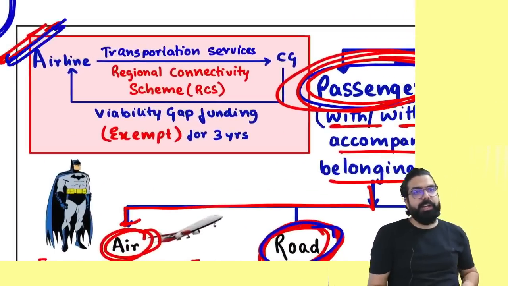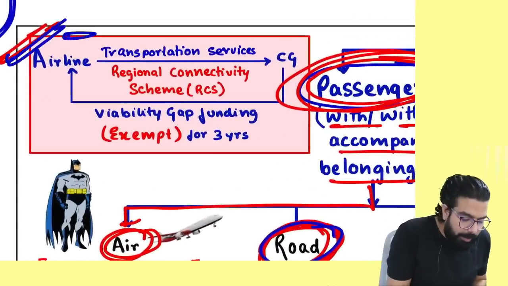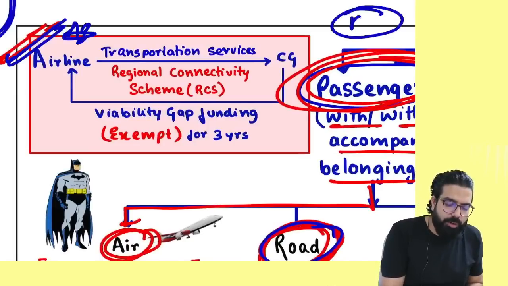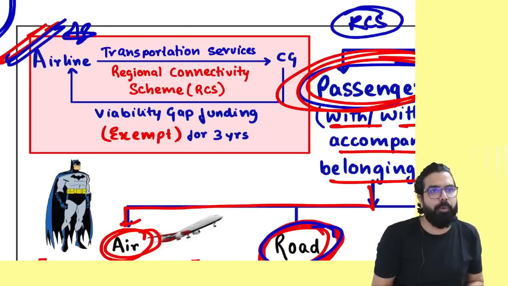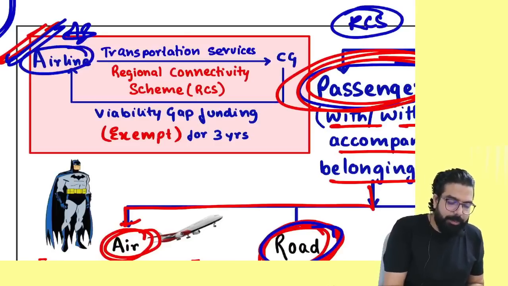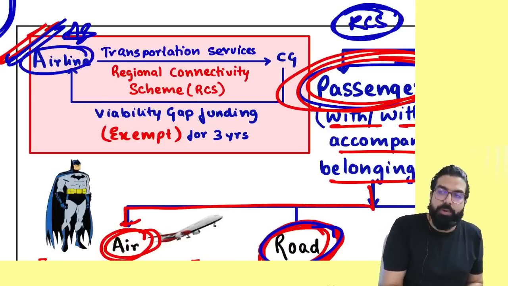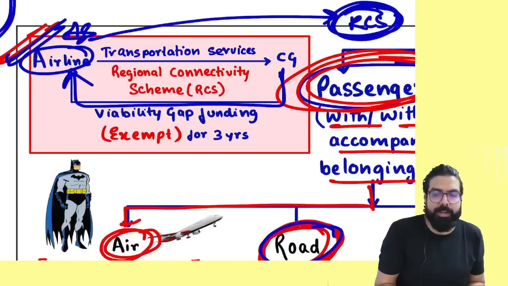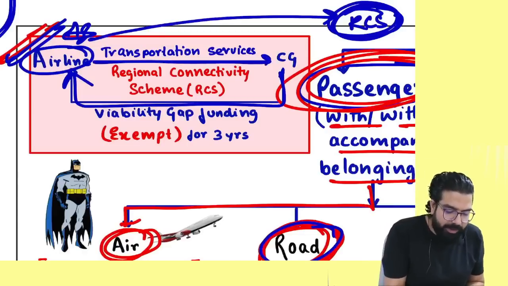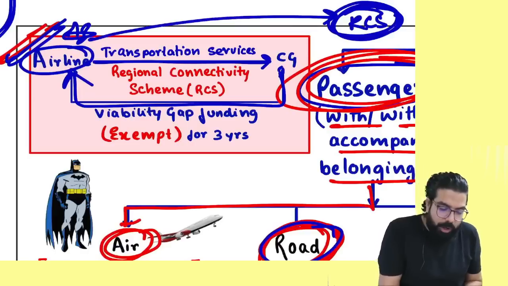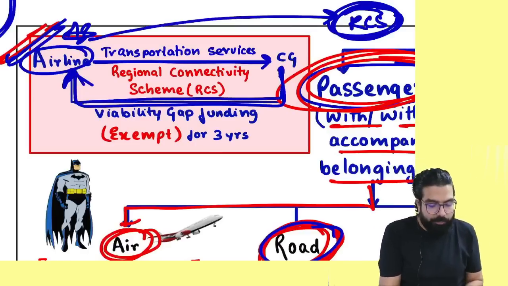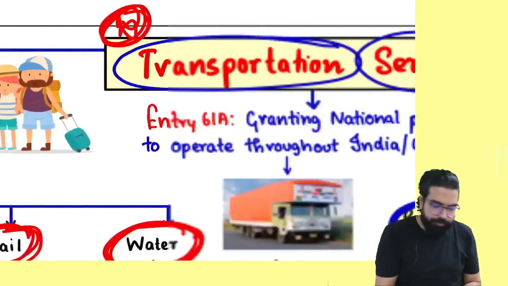One small point is there. These airline companies are there, no? What the government has done is made a lot of regional connectivity scheme airports. And the government is telling airline companies, you go over there and I will give you funding. So when these airline companies go to this regional connectivity airport, they are actually providing the services to whom? Government. And the government is giving them what? Funding. On this funding paid, there will be no GST, only for the first 3 years.